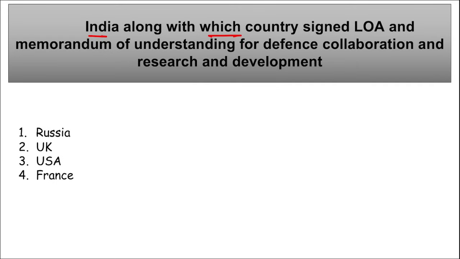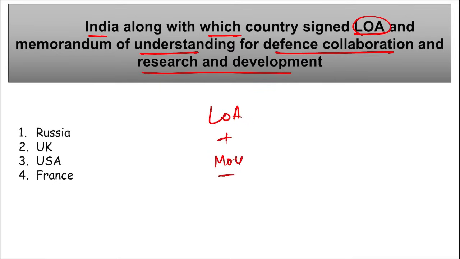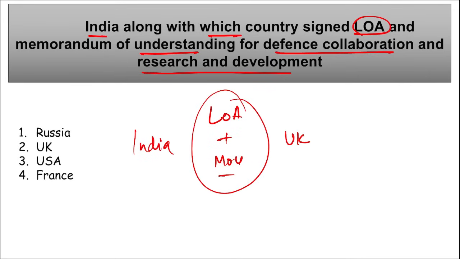India, along with which country, signed a LOA and an MOU for defense collaboration and research and development? So remember two things, LOA as well as MOU. They were signed by India along with which country? It was with United Kingdom. Right, this was done on 9th and 10th of January, during the meeting held between the counterparts of both India and UK. This bilateral meeting resulted in signing of two agreements.